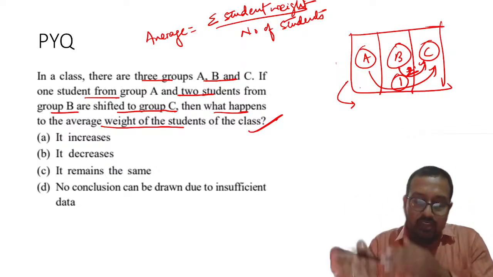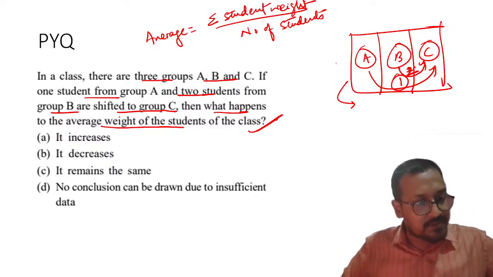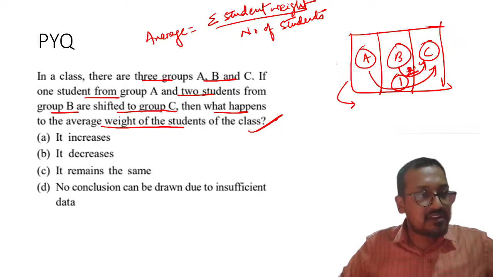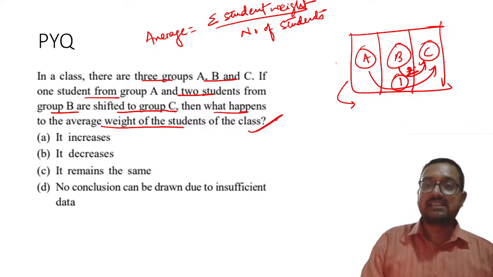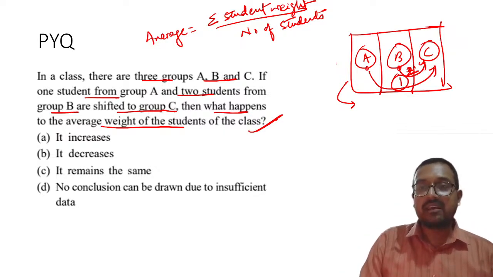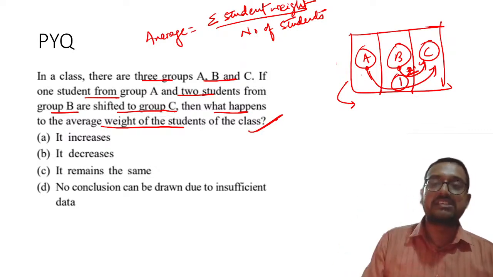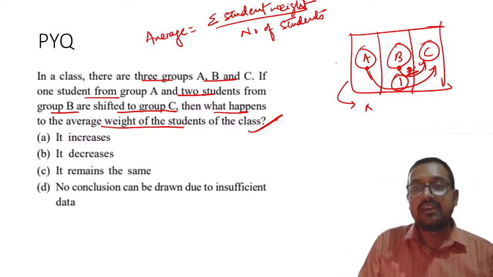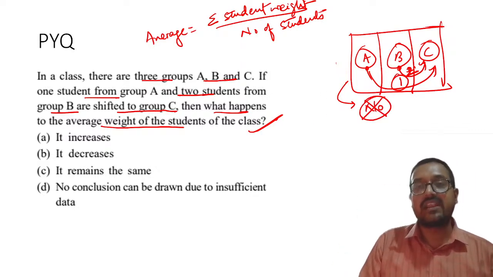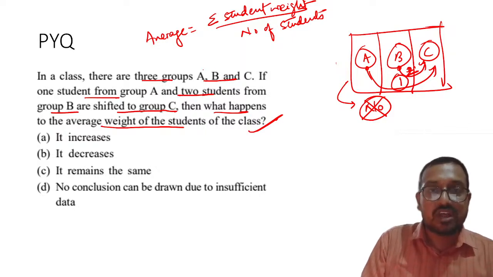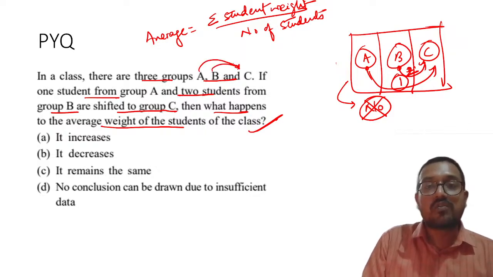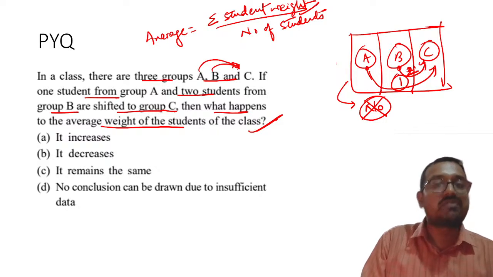Is it like a new student has been added to the class? Yes, Karthikeyan, you are very correct. Is there any increase or decrease in the number of students in the class? Obviously, no, because the transfer is within the groups, not within the class, right? In that case, weight will also not change.